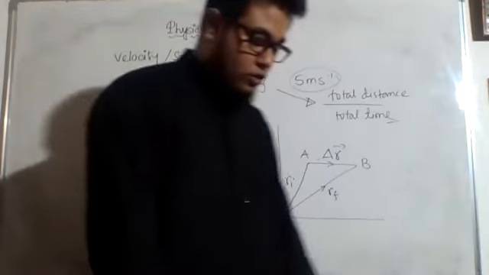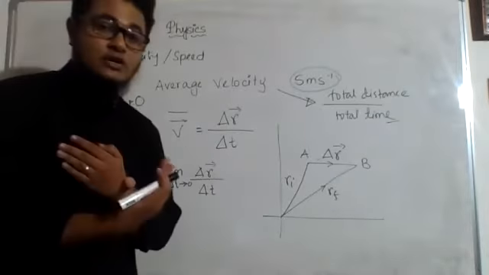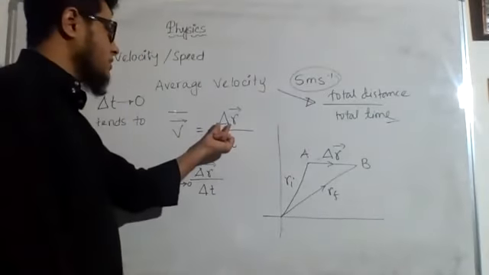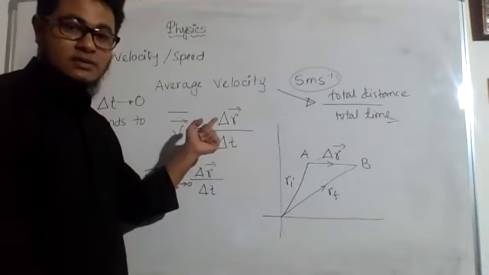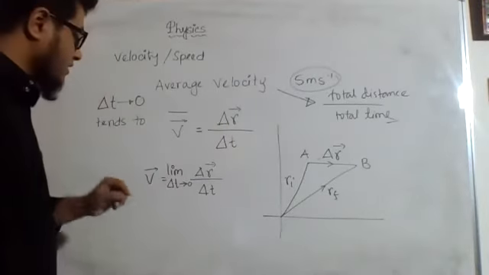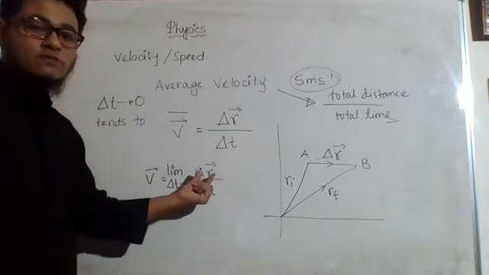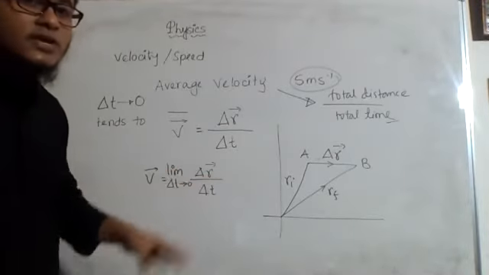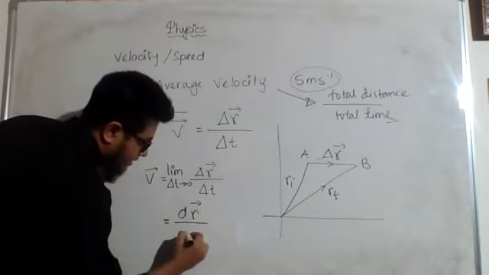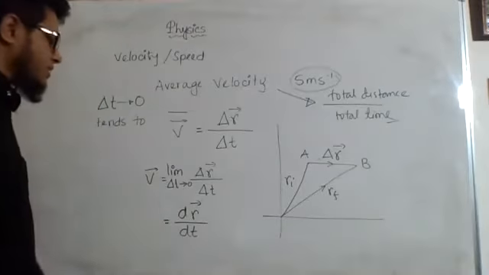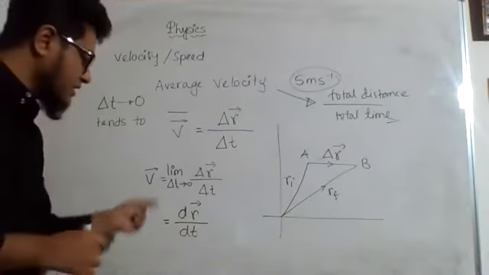Okay, so what I said a little bit ago, that whenever the difference is a large amount, then we will express the difference by delta, that is the triangular sign. But whenever it is less, in less amount of time, less amount of distance can be covered, right? So for less amount, we actually replace it by dr/dt. This equation can be written as dr/dt.